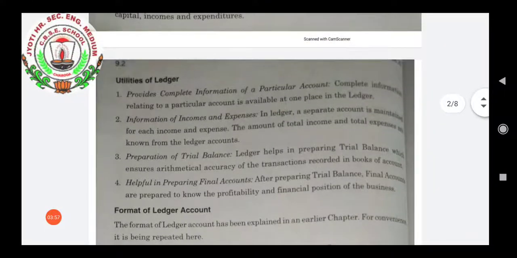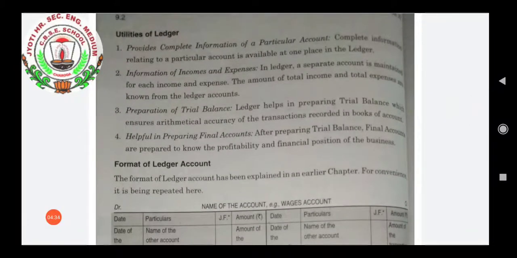Next are the utilities of the ledger. There are 4 utilities given here. First, it provides complete information of a particular account. As we all know, from the journal all the transactions will be transferred to the ledger. And in the ledger there are many accounts, and in a particular account the classification of the transactions will be done, and the transactions of that particular account will be at one place. So we can easily see and understand the transactions under a particular head.